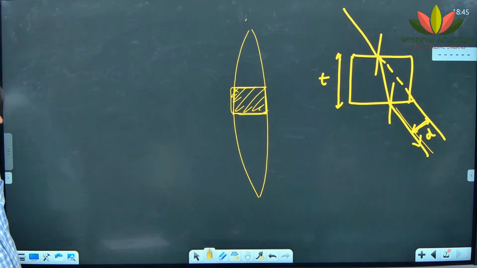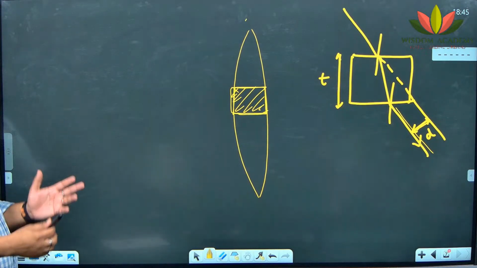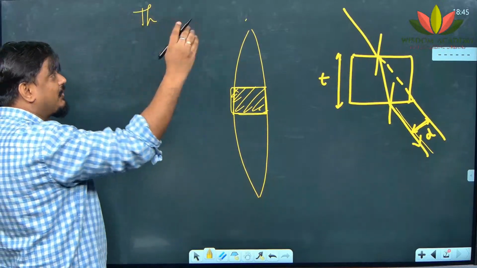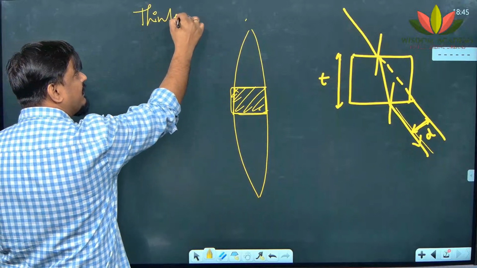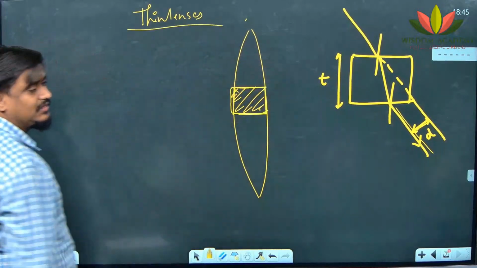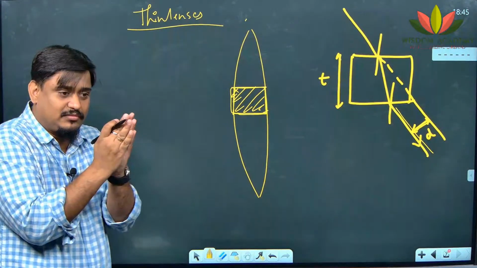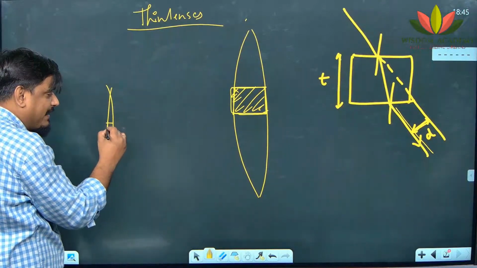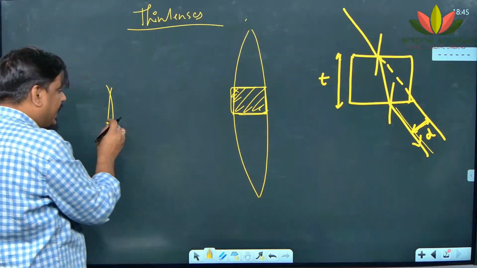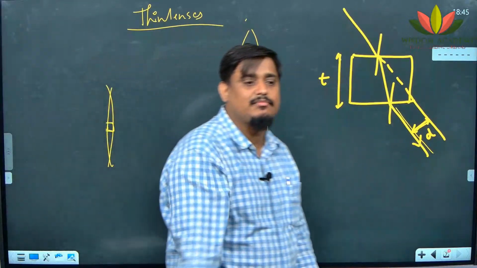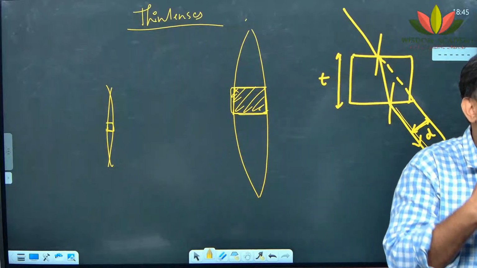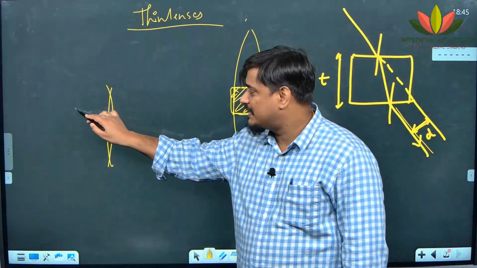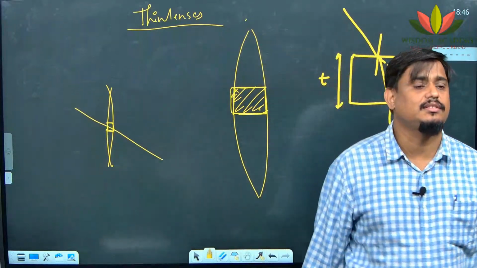Thickness is more in lens? More in lens or less in lens? What we are dealing in our school, 9th, 10th, 11th, 12th is only thin lenses. We never talk about thick lenses. So lens is very thin and central part of the lens is behaving like a rectangular glass slab. If thickness becomes very less, then the bending will become very less, and so your ray will seem to pass almost straight.